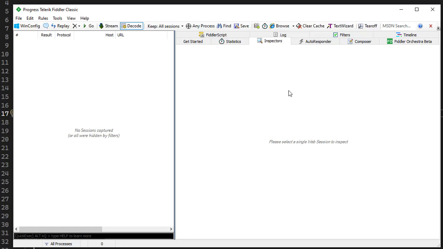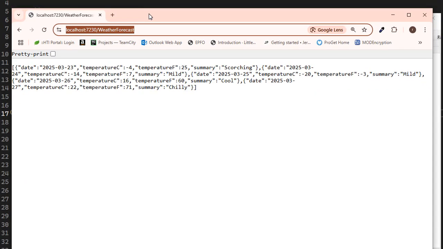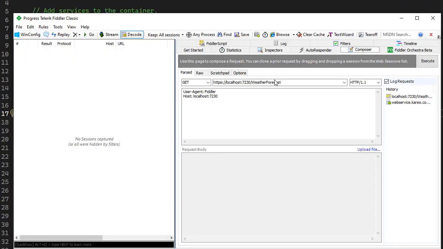So the first step is to copy the API URL. So let's go to the browser. Here I copy the URL of my API. This is the weather API that is now running. Okay, so I copy the URL, go to the composer, paste it here, and click on execute. Once I click on execute, see, this request is completed.